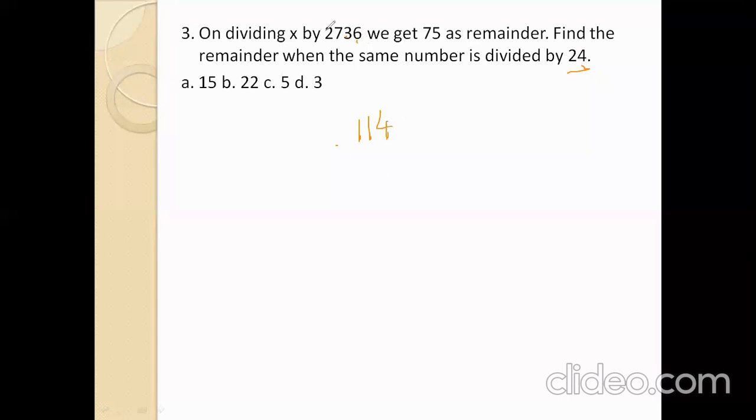So 114 times it divides by 24. That means the number 2736 can be written as 114 into 24. 2736 is divisible by 24. Now check whether the remainder is divisible by 24. 75 divided by 24: 24 3 72, so the remainder is 3. So 3 is the remainder when we divide the given number x. So 3 is the right answer.